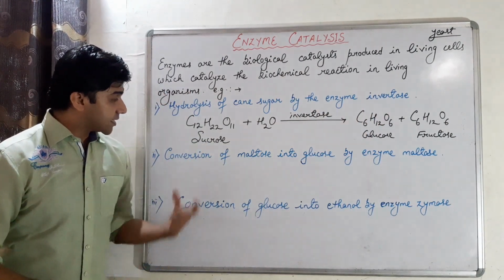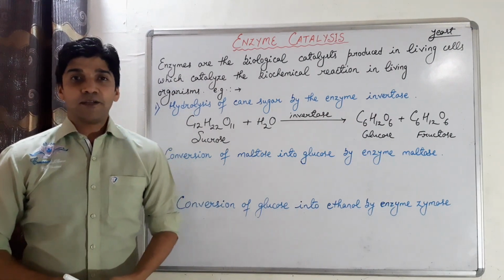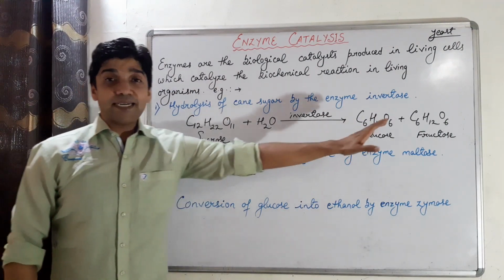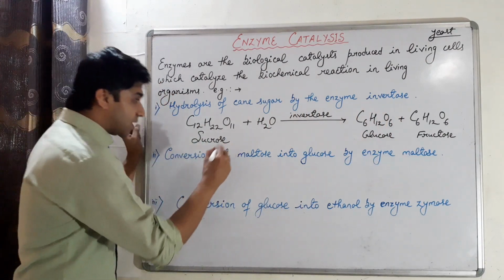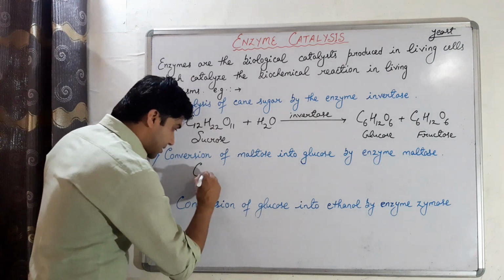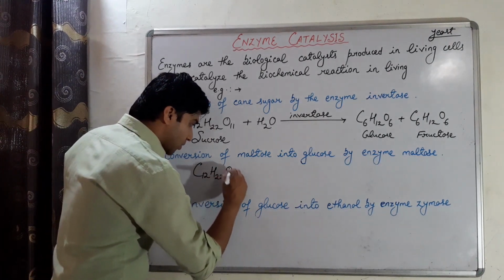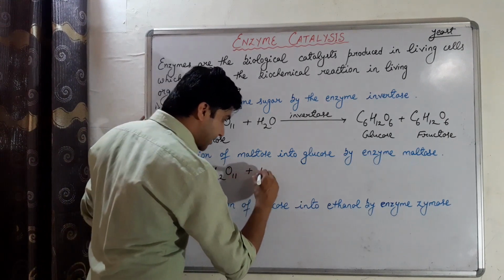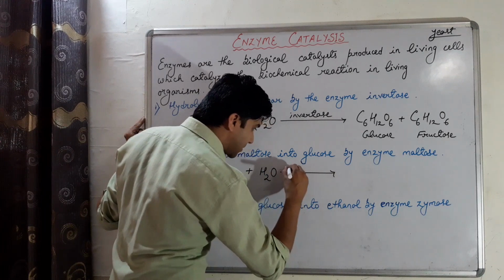Second example लेते हैं, conversion of maltose into glucose units by the enzyme maltase present in yeast. What is the formula of maltose? It is the same as that of sucrose. It is C12H22O11. It is being hydrolyzed by which enzyme?